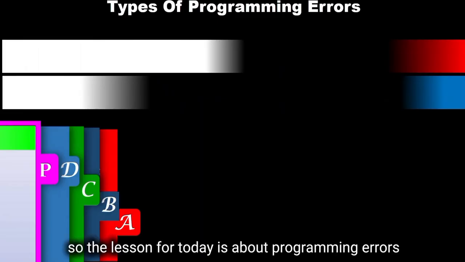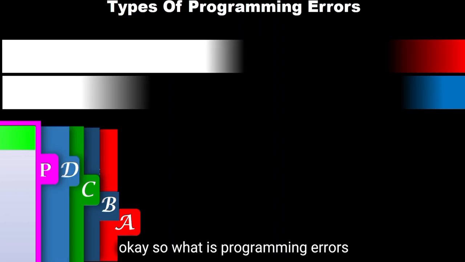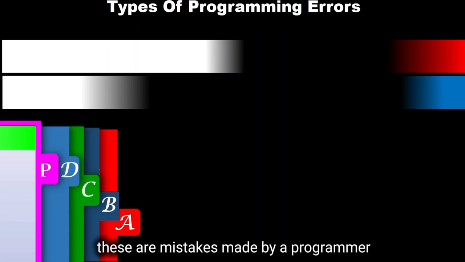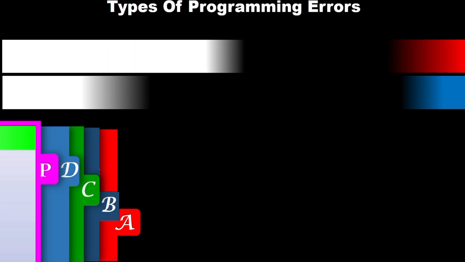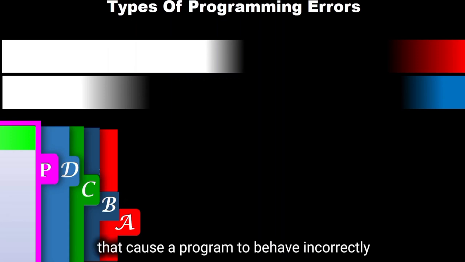So the lesson for today is about programming errors. Okay, so what are programming errors? These are mistakes made by a programmer when writing code that cause a program to behave incorrectly.